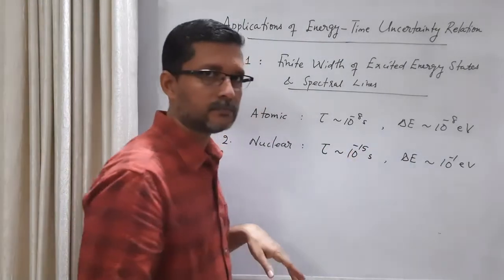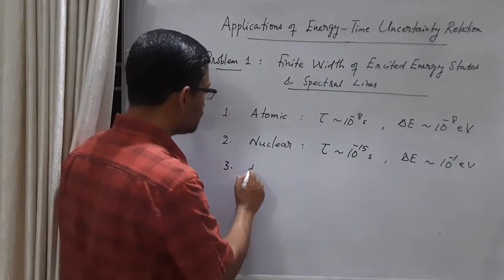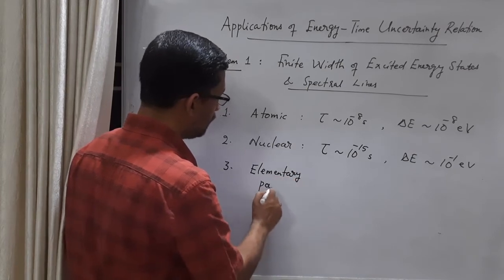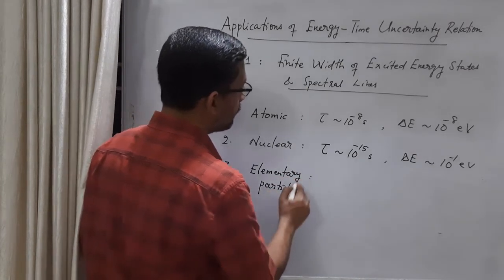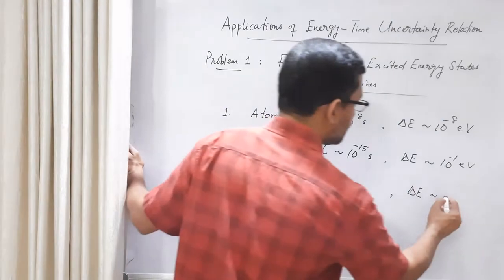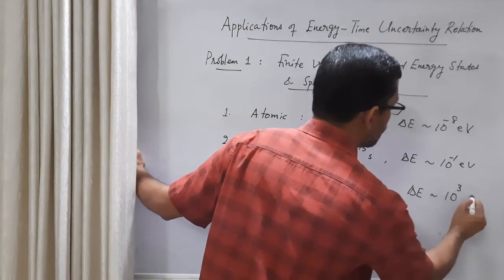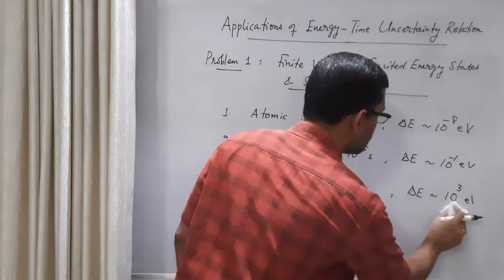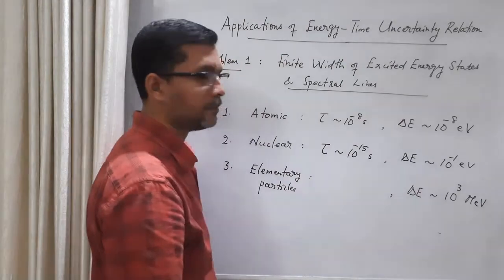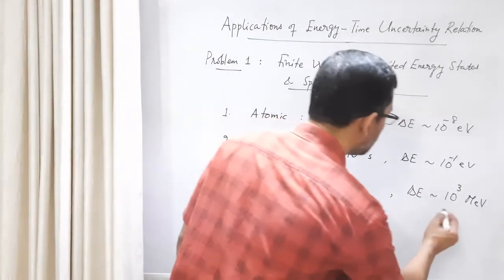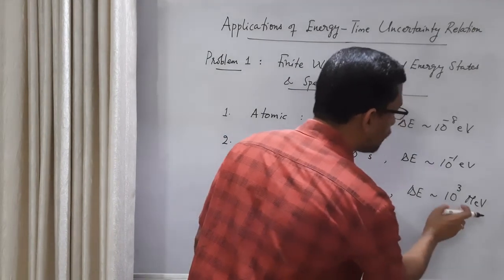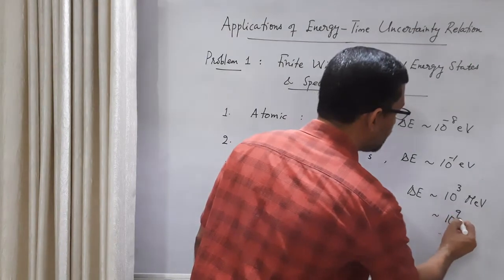And thirdly, I applied this in the case of elementary particles. I considered a situation where delta E is of the order of 700 MeV, or we can say of the order of 1000 MeV. In electron volt, it is how much? 10 raised to 3 into 10 raised to 6, so 10 raised to 9 electron volt.